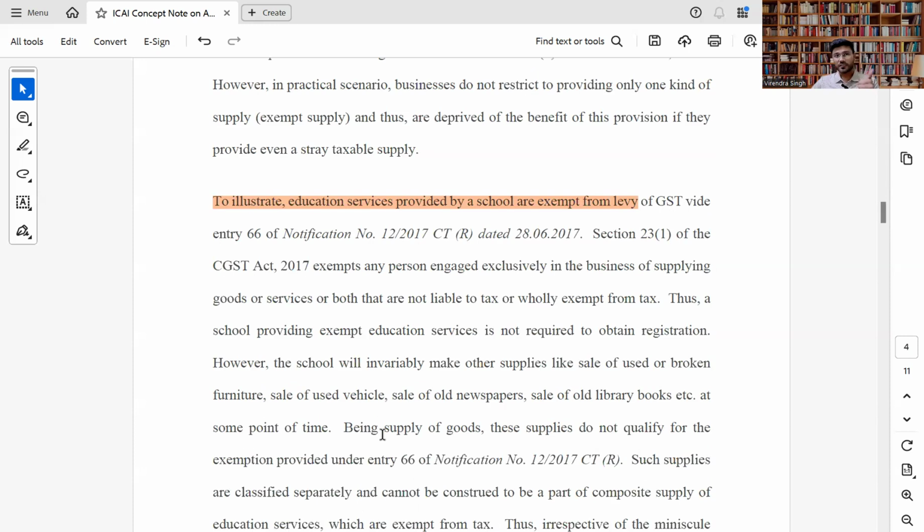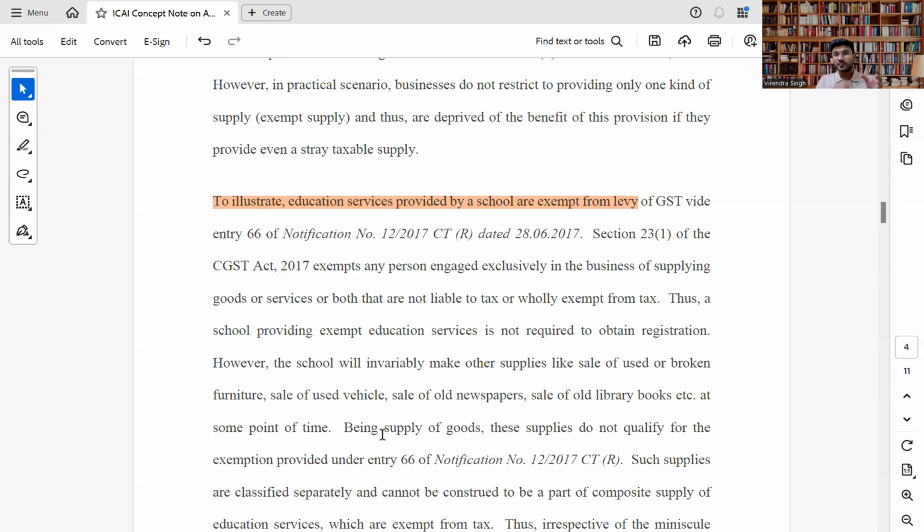Now, what will happen? The schools might be purchasing some magazines, books, or newspapers, and they might have to sell them as scrap, Raddi as we say. When they sell it, it comes under goods. It's not a service. It's not education service. So the sale of scrap furniture, scrap books, magazines, all these sales come under taxable supply, because we cannot say that the supply of education service and the sale of scrap furniture is a composite supply. So it's not a composite supply. In that case, what will happen?